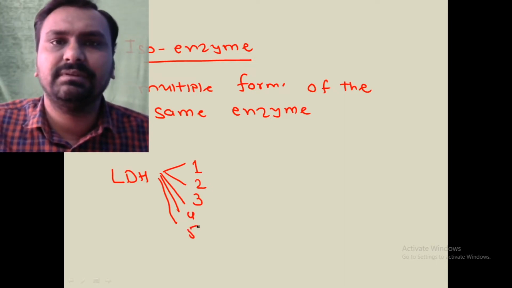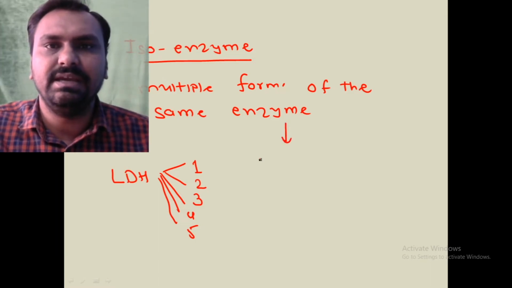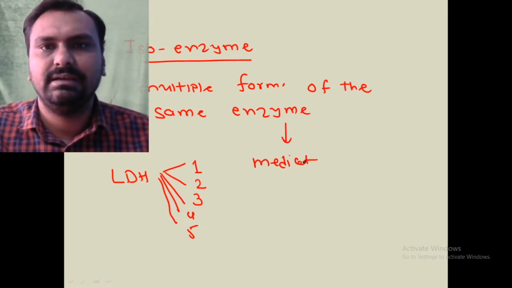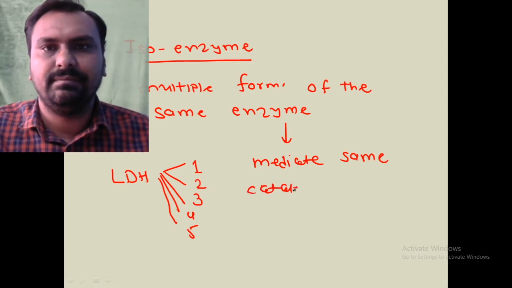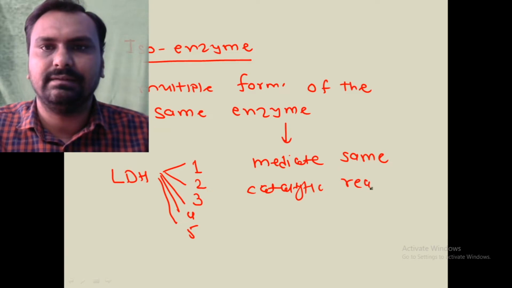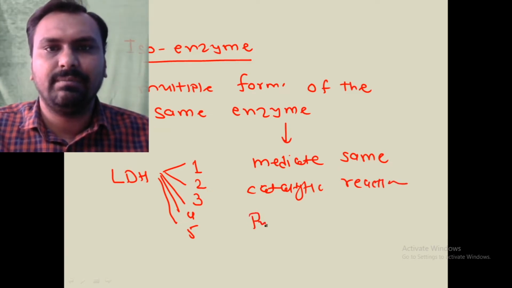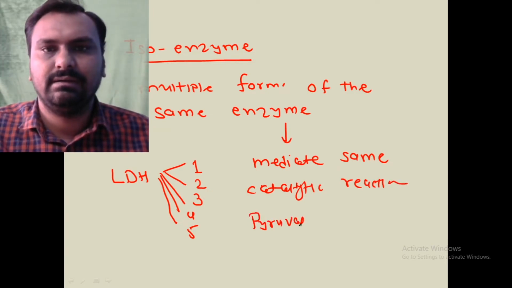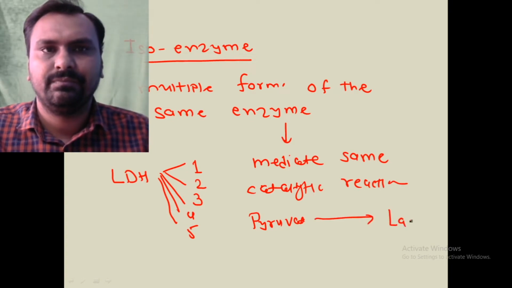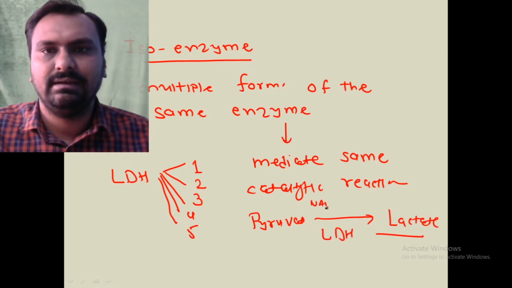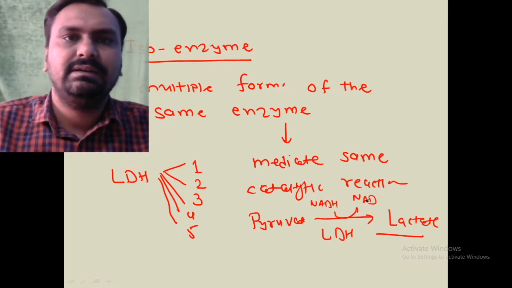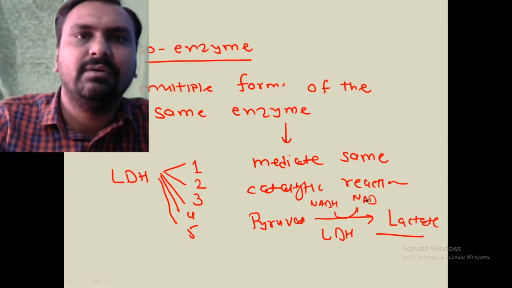So multiple forms of the same enzyme which mediate the same catalytic reaction, like conversion of pyruvate to lactate. The enzyme is lactate dehydrogenase and the coenzyme NADH is converted to NAD. This is the definition of isoenzyme.